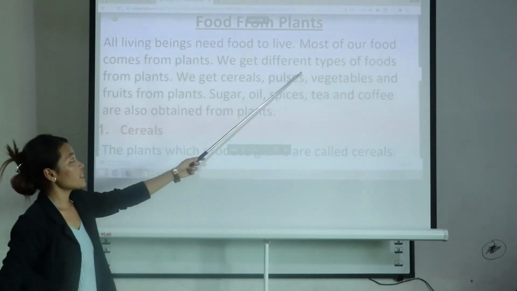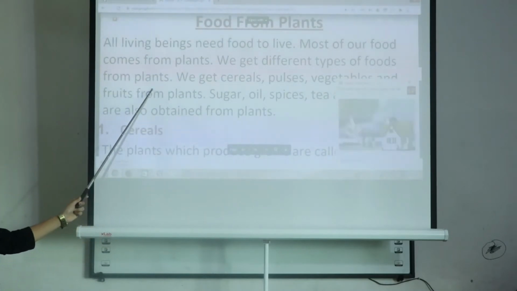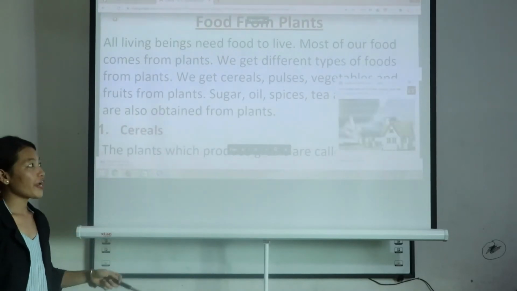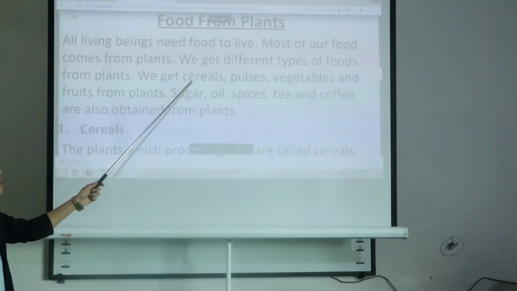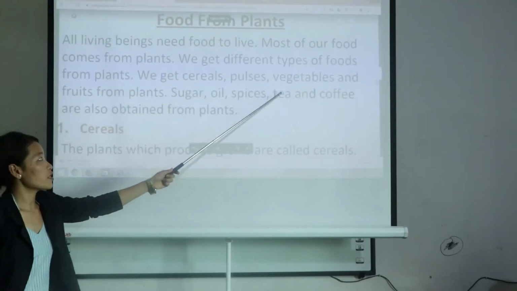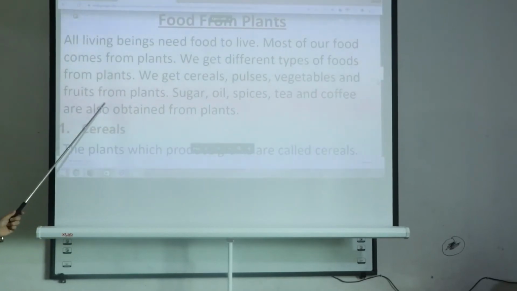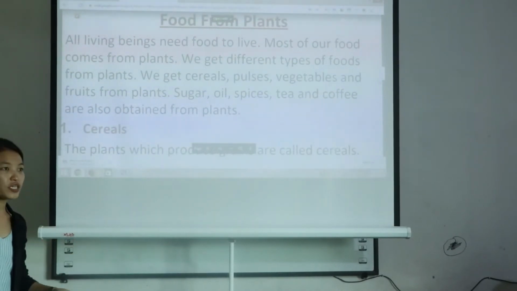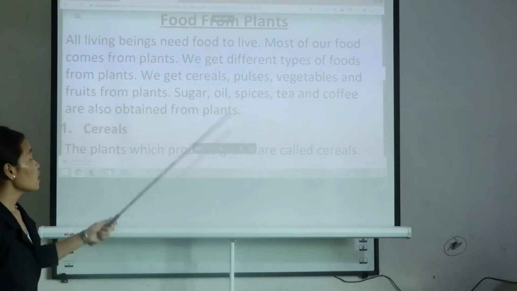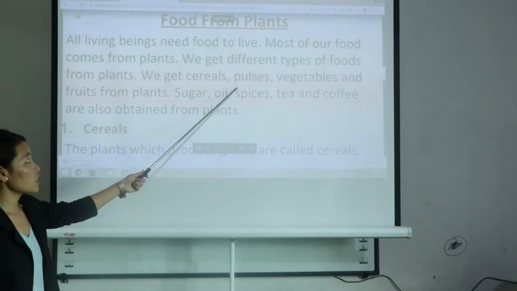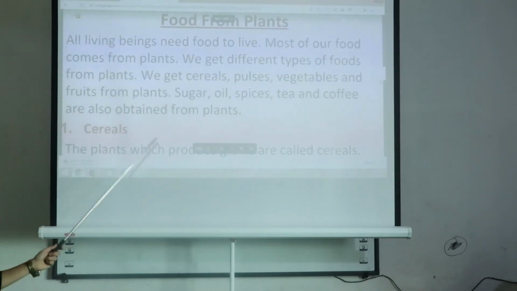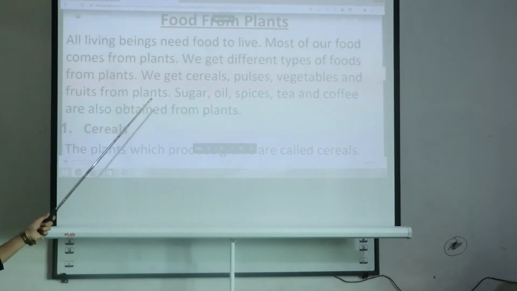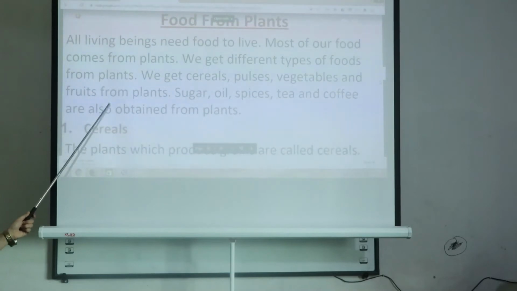We get different kinds of food from plants. We get cereals, pulses, vegetables and fruits from plants, and many more.